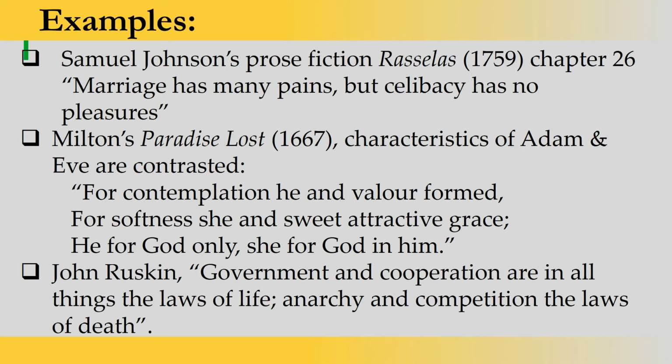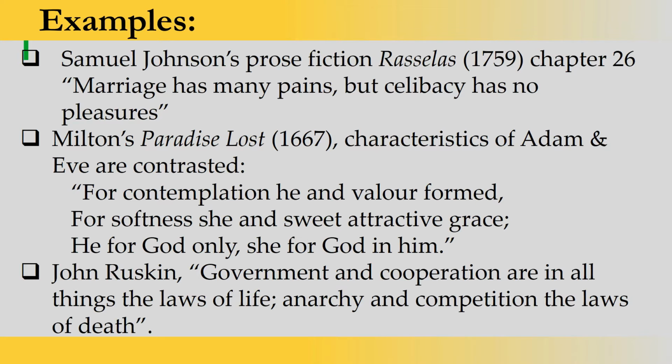In Milton's Paradise Lost, 1667, the characteristics of Adam and Eve are contrasted. If you look at Paradise Lost, you have contrasted characters, Adam and Eve, displayed through the lines: "For contemplation he and valor formed, for softness she and sweet attractive grace, he for God only, she for God in him."